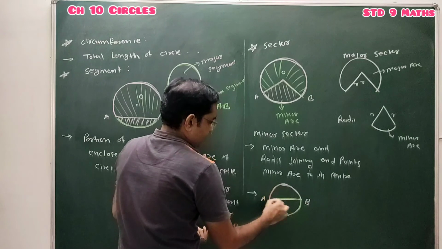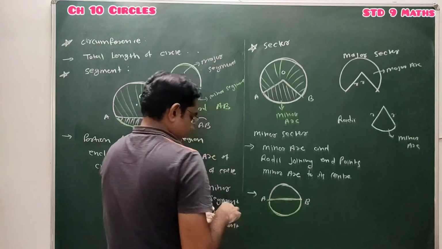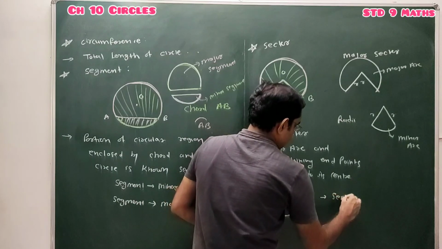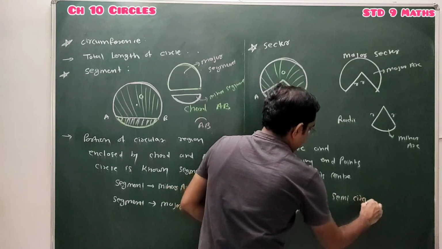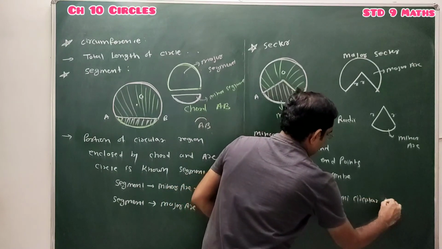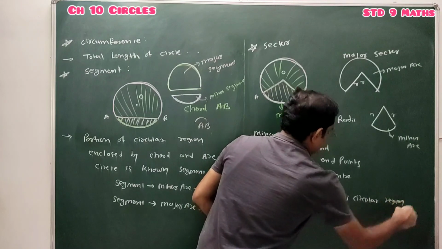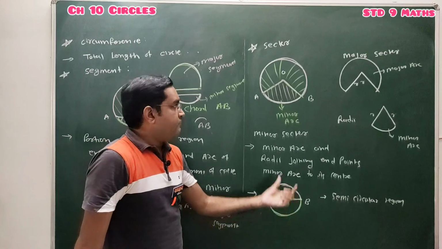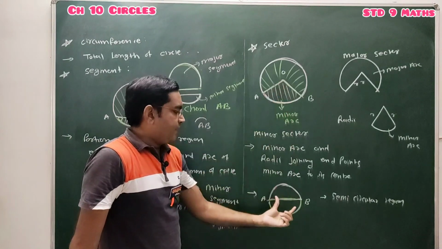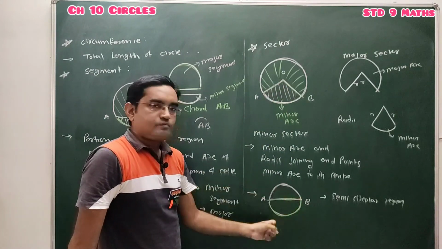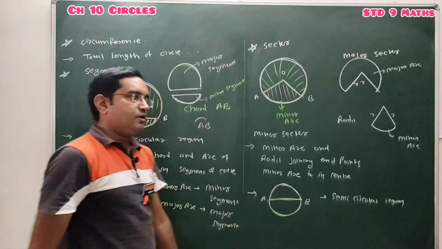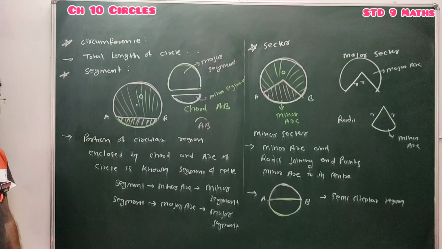So this is known as semicircular region. So what is semicircular region? A semicircular region forms when these two radii form a diameter of the circle. Clear, students? Pause the video and note it down.